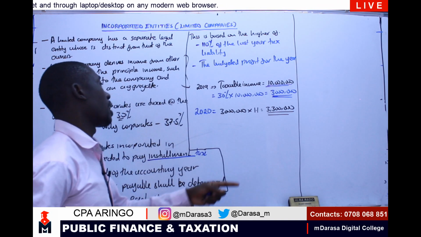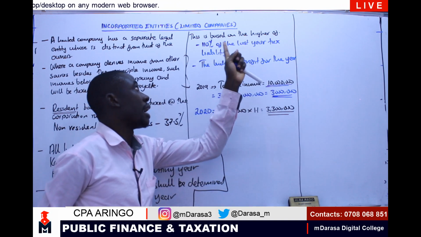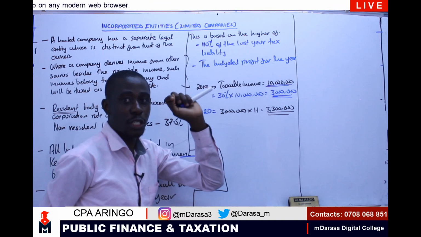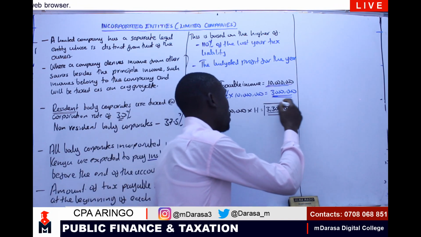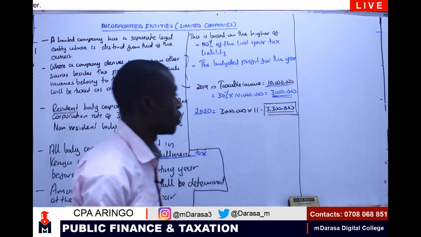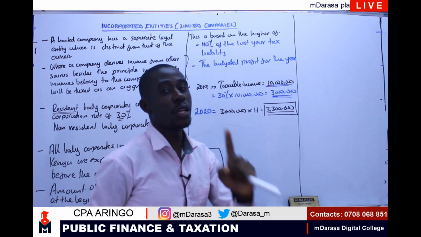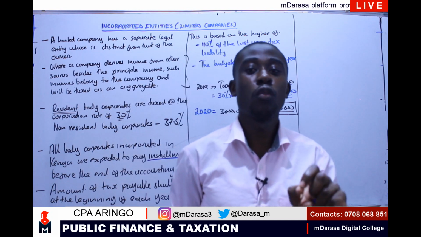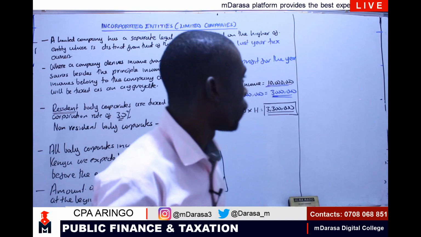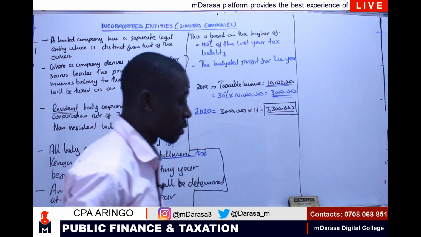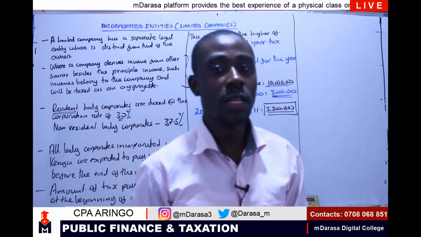So this is how I can estimate using the first case that we've said, 110% of last year's tax liability. The moment I have the estimated amount that I'm required to pay in 2020, it is this amount that you are going to pay in installments. And we normally talk of 4 equal installments, of course, for any company that is not in the agricultural sector.